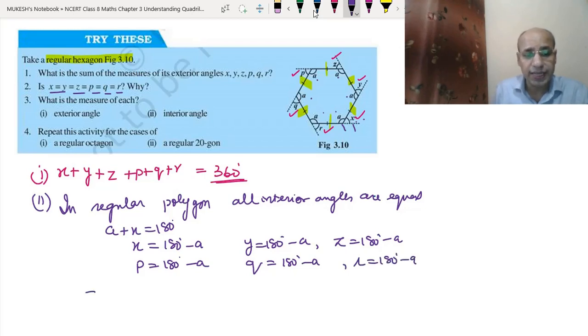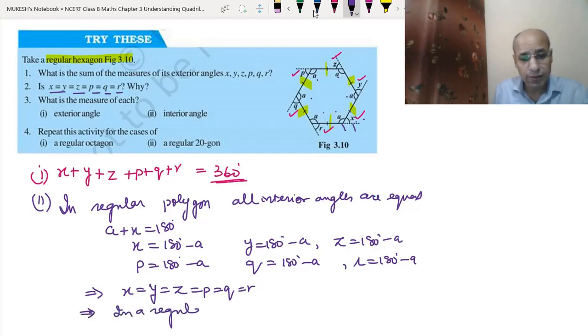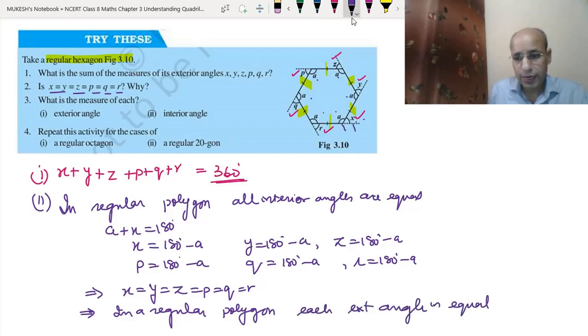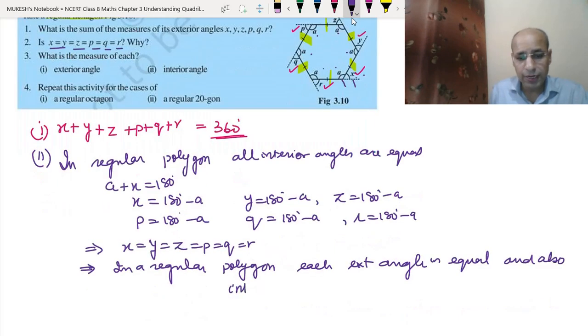So what we can say is that x equals y equals z equals p equals q equals r. So what conclusion do we get? In a regular polygon, each exterior angle is equal and also each interior angle is equal.